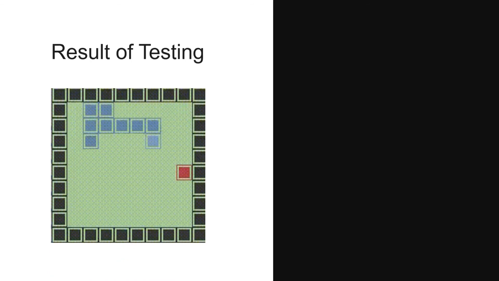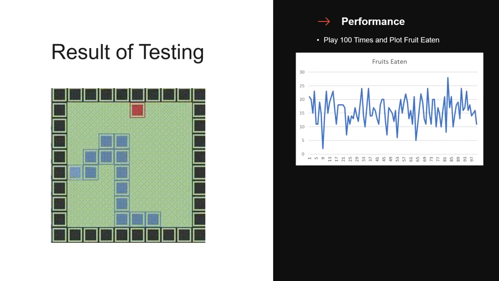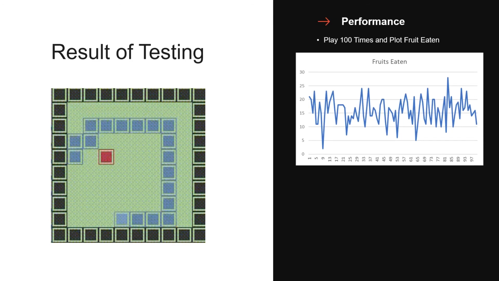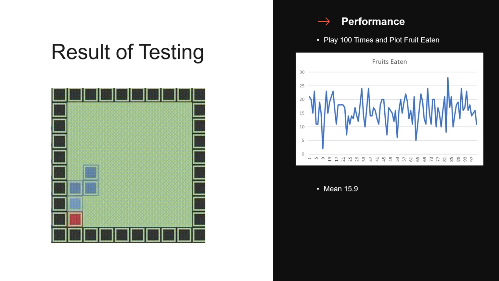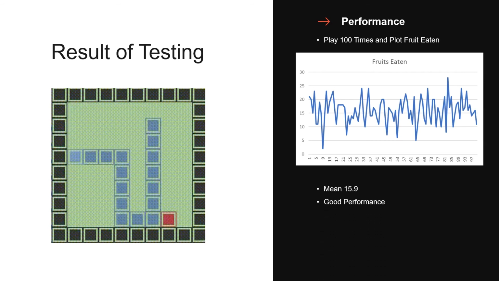In order to find the performance, we played 100 times and plotted the fruit eaten. From the graph, we got a mean of almost 16. So a snake can reach almost 16 scores in every game. So that's a really good performance. And next, let's jump to the experiment part.